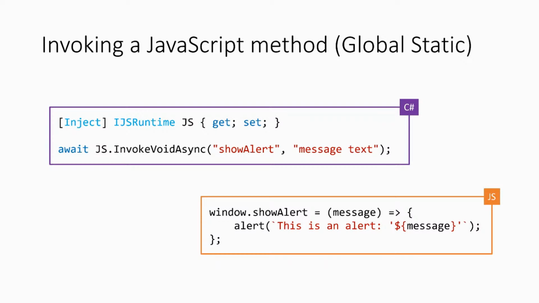And then at any given point on the page, we decide, hey, I want to call a JavaScript function. As you look at the bottom line, it's very simple. You say JavaScript, I want to invoke a void one. There is one without the void, so it's just InvokeAsync, if you expect a return value. And in this case, you pass in the name of the JavaScript function and any parameters. You can put any number of parameters in there. It automatically gets serialized and passed over to JavaScript. And that's it. That's how you can communicate with JavaScript in Blazor.